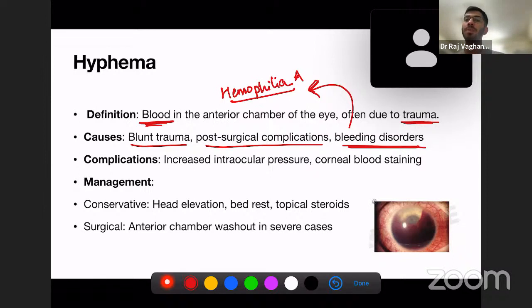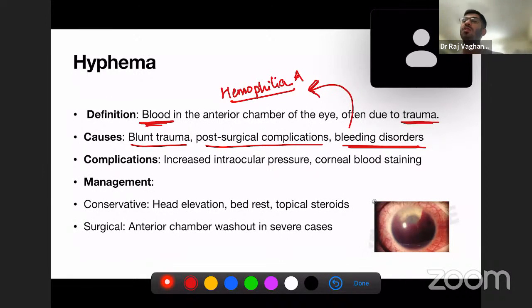So the causes include blunt trauma, post-surgical complications, and bleeding disorders. And the complications include increased intraocular pressure and corneal blood staining. So the cornea can be blood stained, and there can be increased intraocular pressure due to the repeated accumulation of blood. How do you manage this condition?